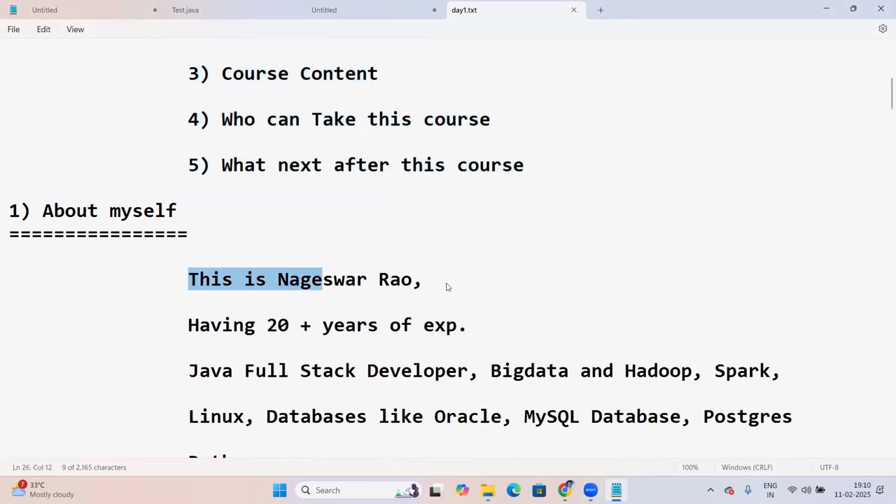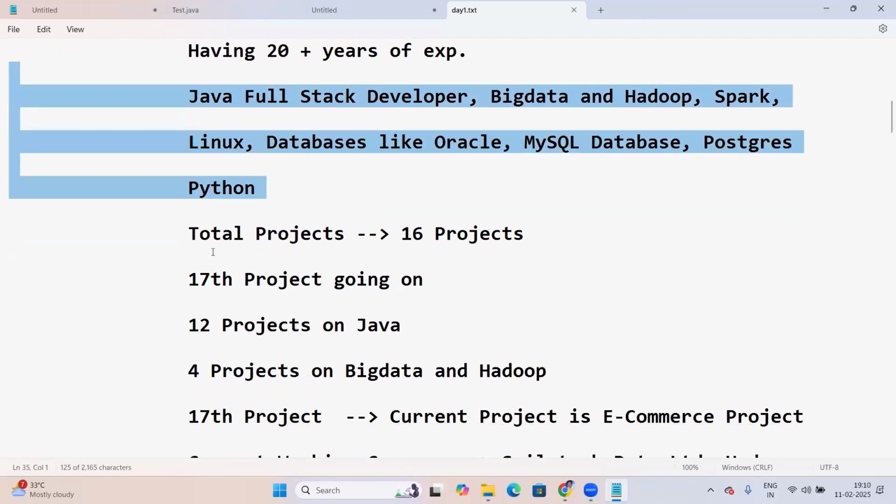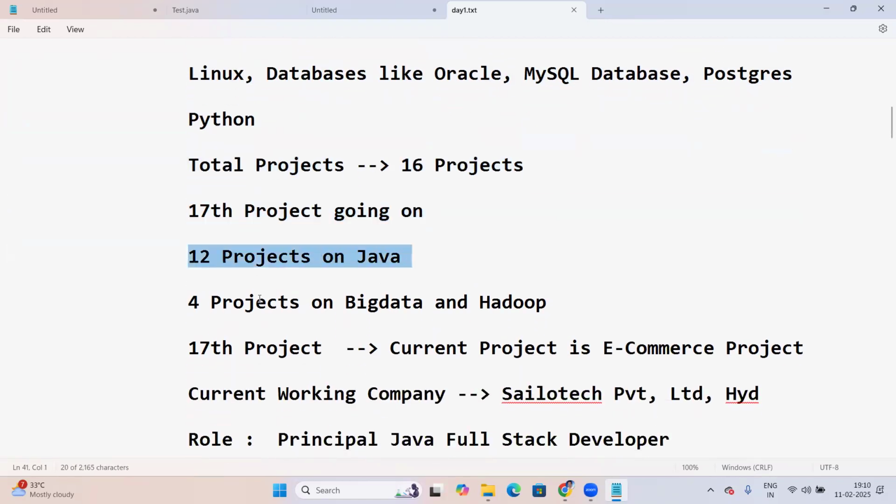About myself: this is Nageswar Rao, having 20 plus years of experience, around 25 years. My areas of experience are Java full stack, big data and Hadoop, Spark, Linux, and databases. In my whole career, 16 projects are completed. Out of 16, 12 projects were on Java and 4 on Big Data and Hadoop.